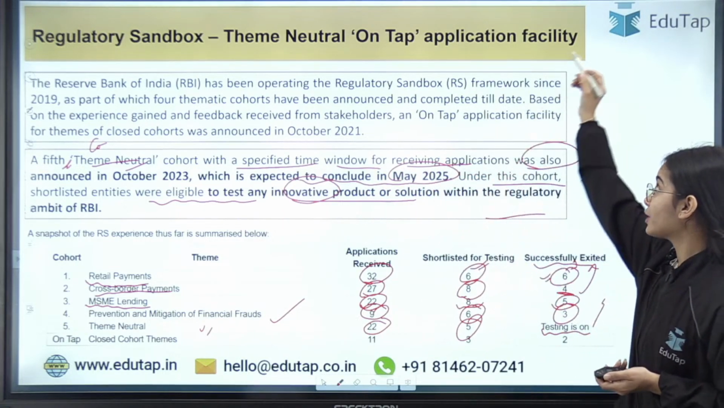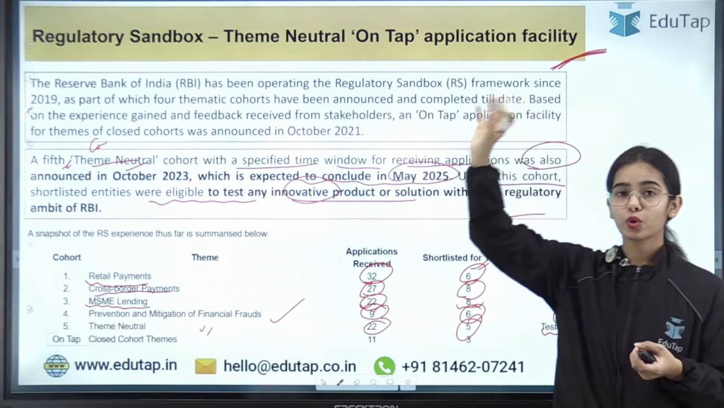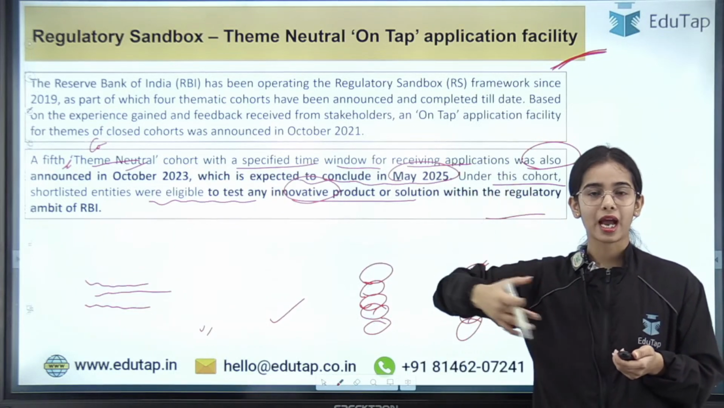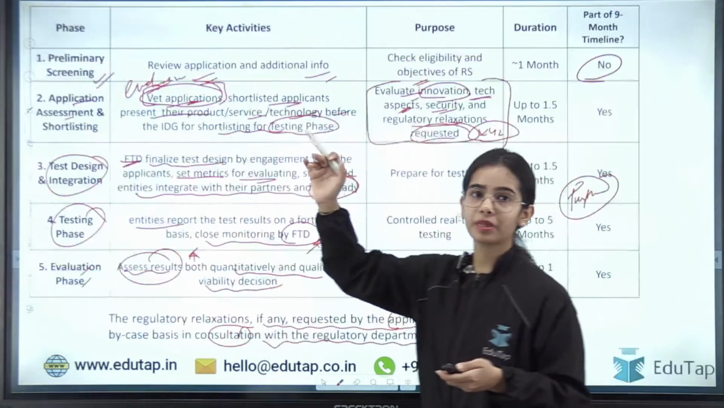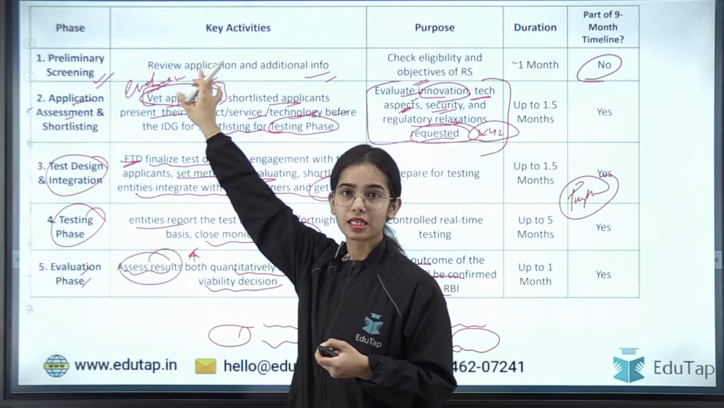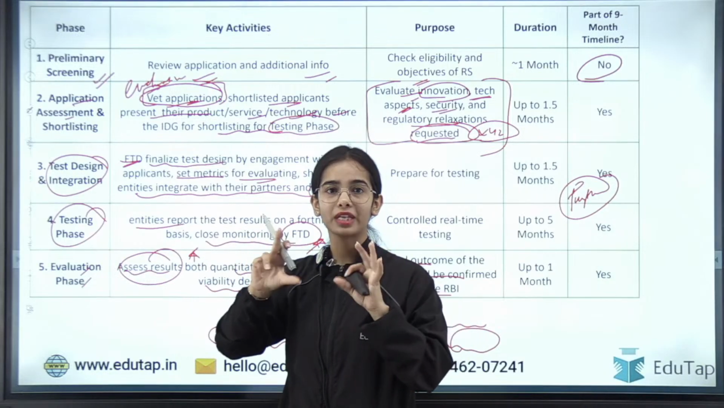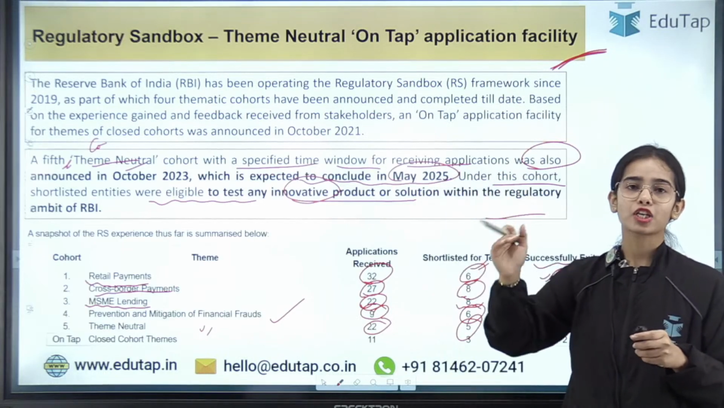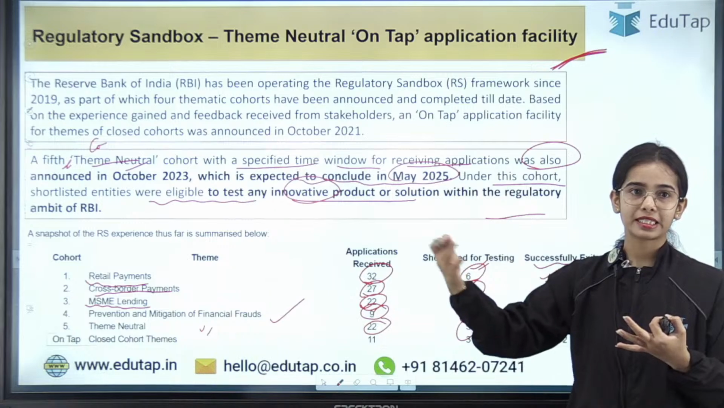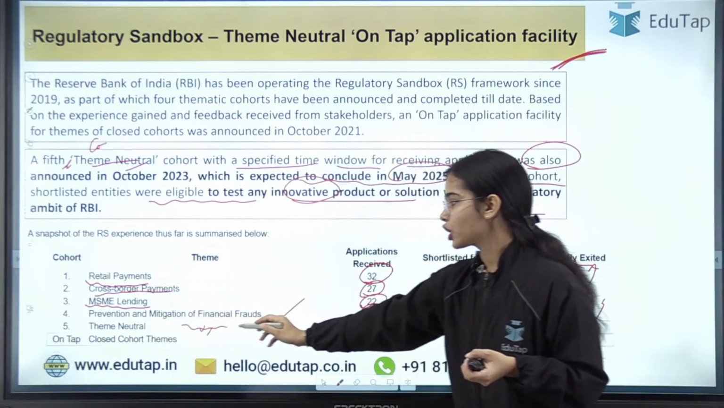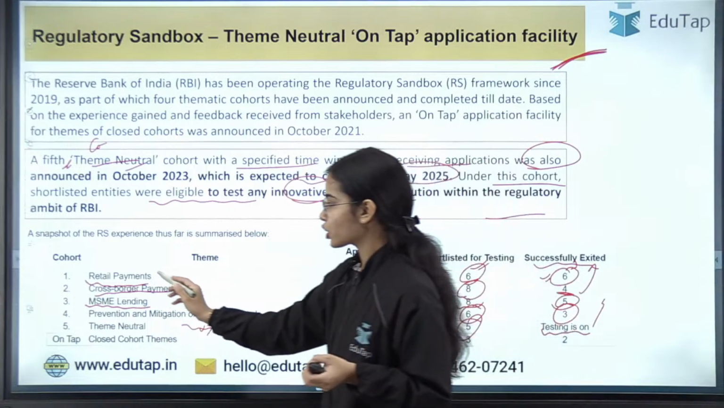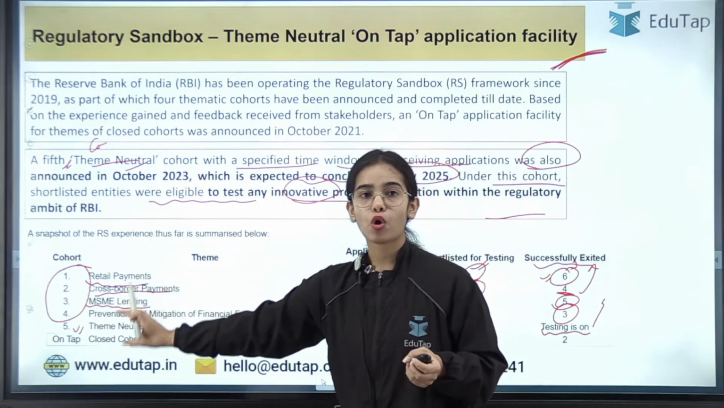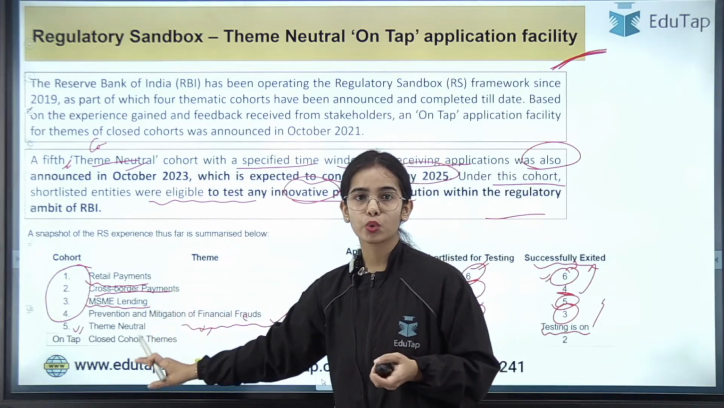Try to understand that once the cohort or theme is announced, applications are taken, and after that the preliminary screening starts. Until this time it is not a part of the 9-month timeline. Once the preliminary screening is concluded, after that the timeline actually starts. So theme neutral was the 5th cohort that was opened. Now on tap: once cohorts have been closed, say the 5th cohort is ongoing, that means the other cohorts have been closed, so the on-tap facility is provided on the closed cohort themes.